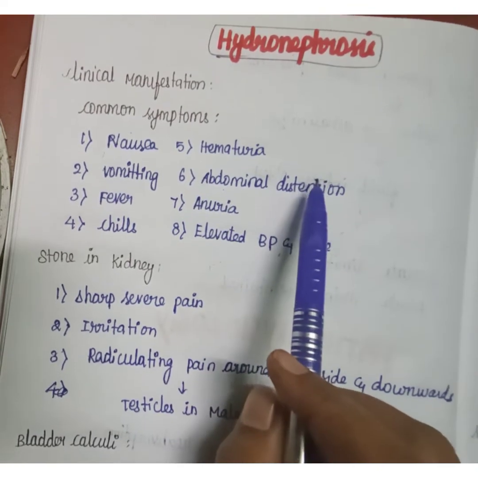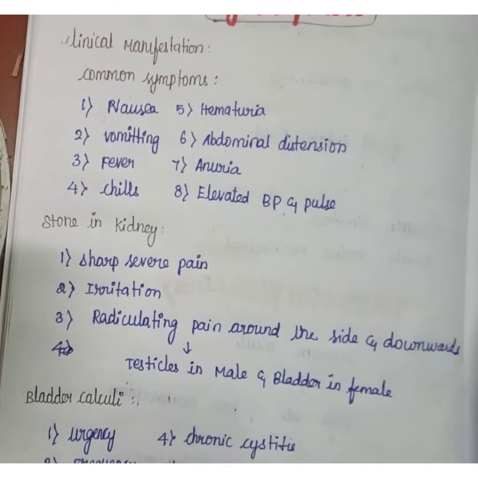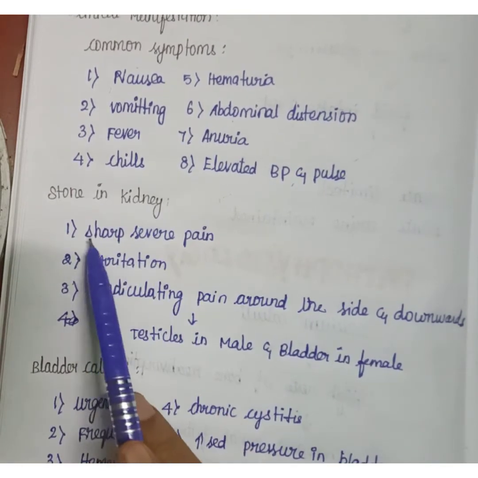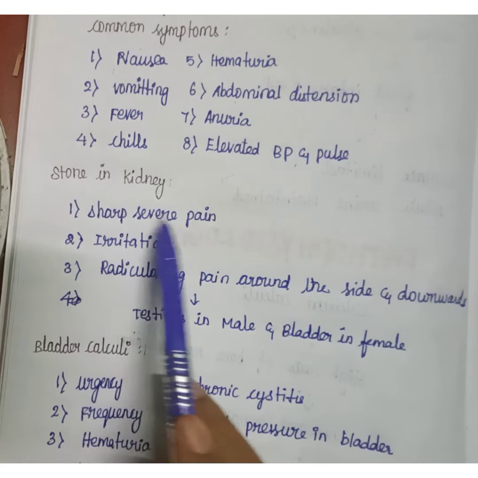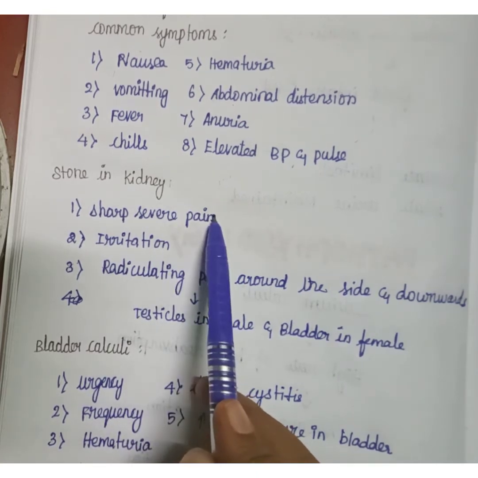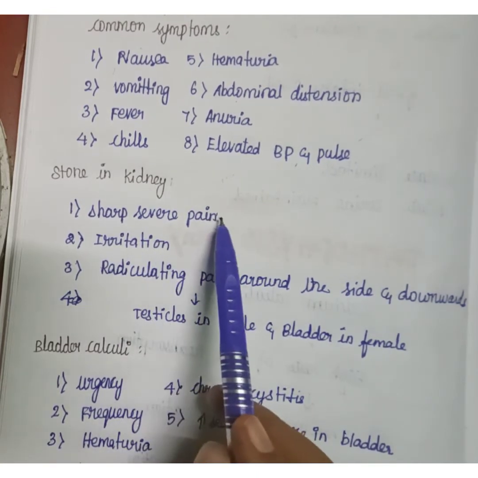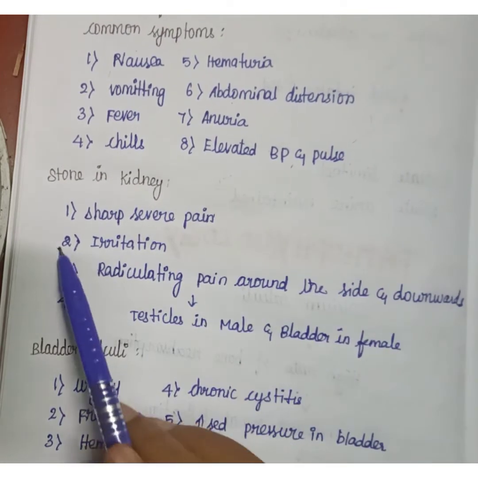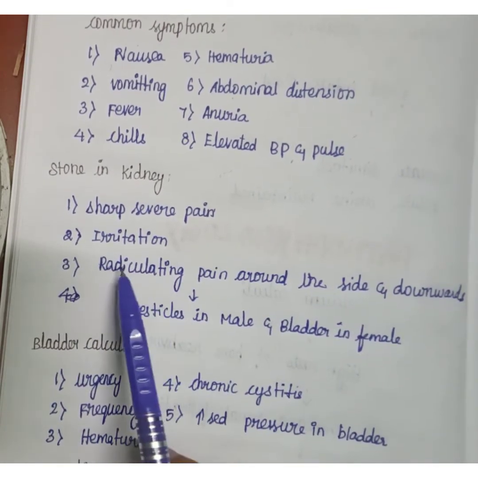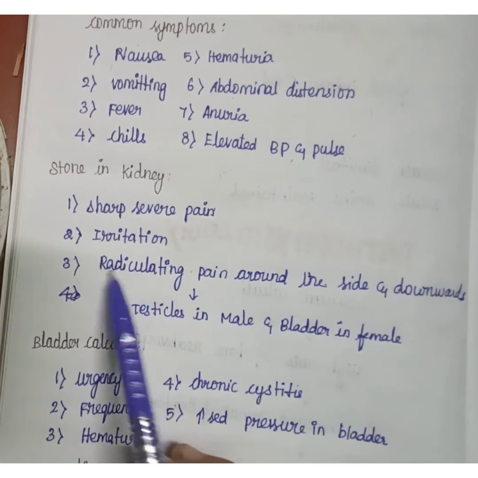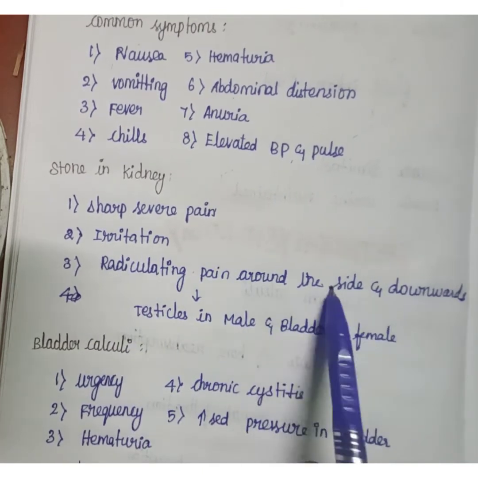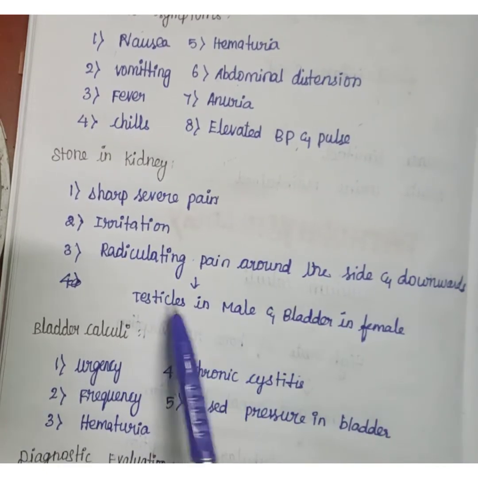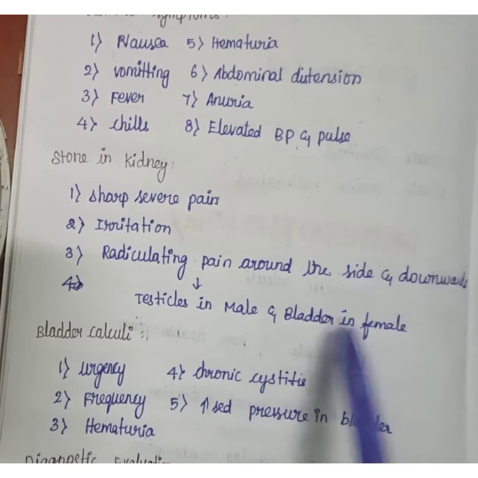Next, what are the symptoms if the stone is present in the kidney? There may be a sharp, severe pain, and the pain is of sudden onset. There may be irritation and radiating pain. The pain may radiate around the side and downwards. In a male it is felt in the testicles, and in a female in the bladder.